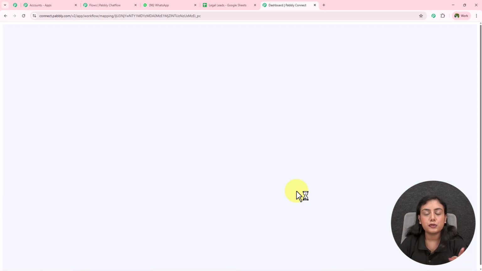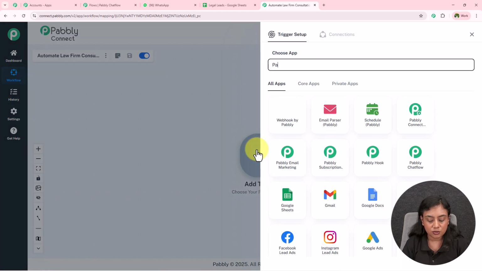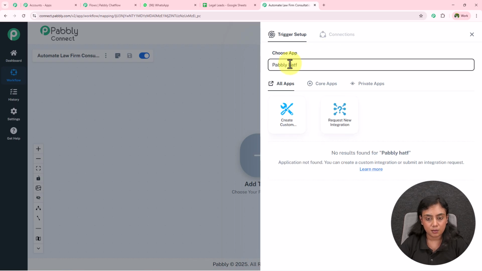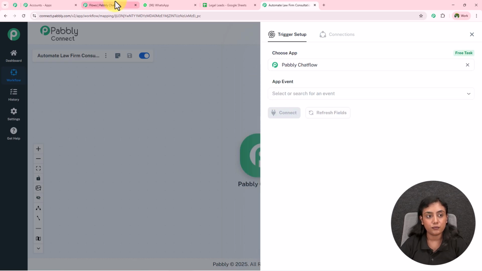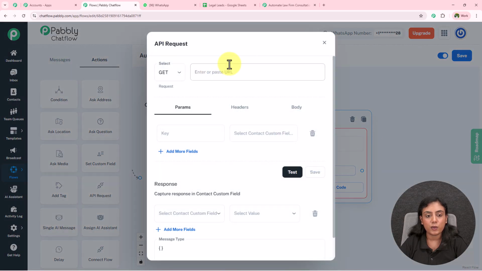Inside Pabbly Connect workflows, there are two major principles, that is trigger and action. Trigger step gives the commands and action follows them simultaneously. That is why there is only one trigger but multiple actions inside Pabbly Connect. And we are going to select our trigger first. For the trigger application, I'm going to select Pabbly Chatflow. Now over here what I want is that as soon as a new message is received inside my Pabbly Chatflow flow builder, this trigger should capture the response of that. That is why for the event I'm going to select new message received, then click on this connect button. Now this is the URL that we have to enter in our API request section right here.